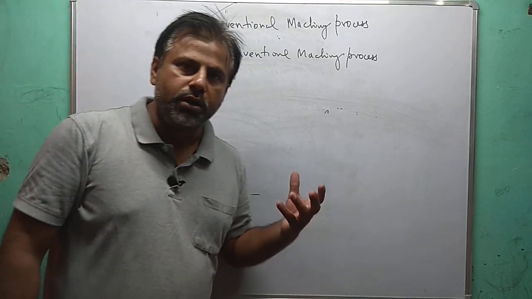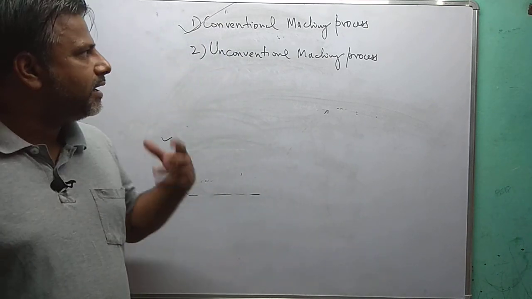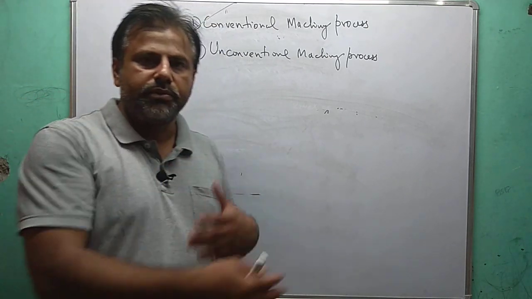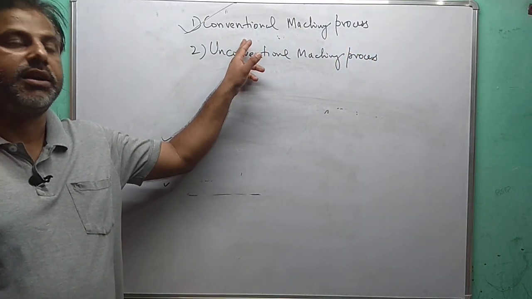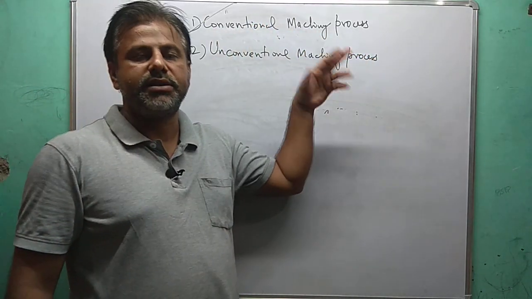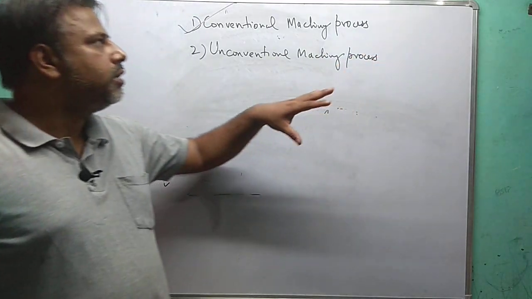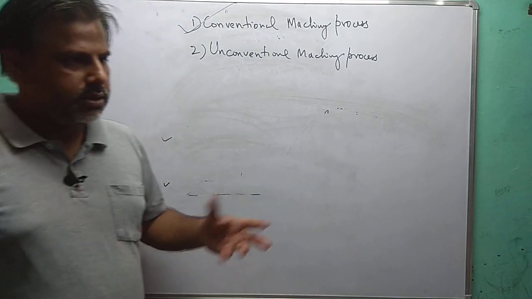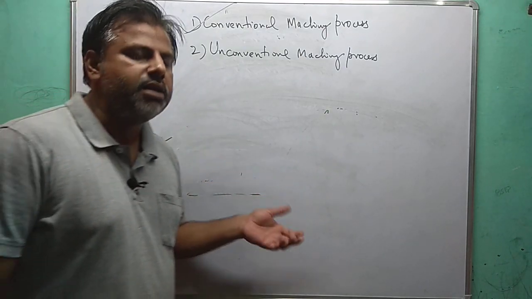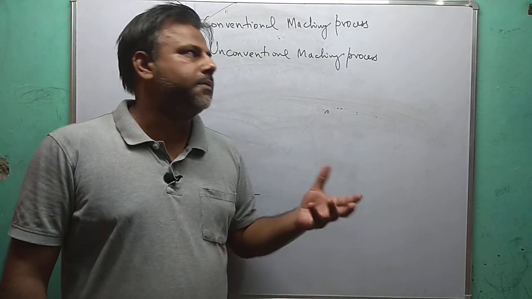the cutting tool. The tool has direct mechanical contact with the workpiece, like in lathe machines, drilling machines, milling machines, shaper and planer, and we provide, as per the requirement, depth of cut, feed, and RPM.